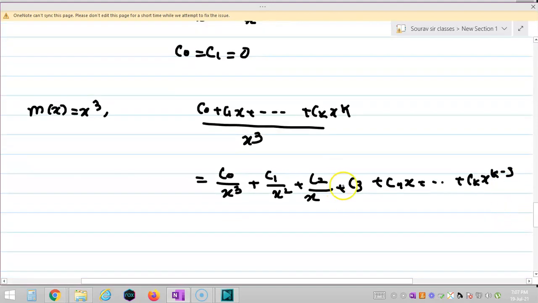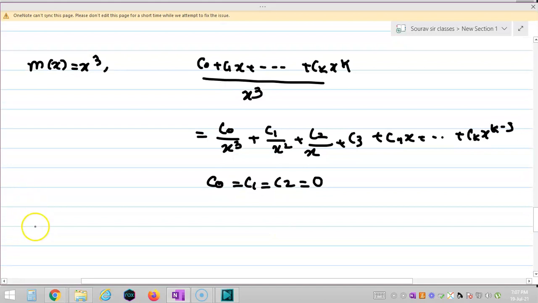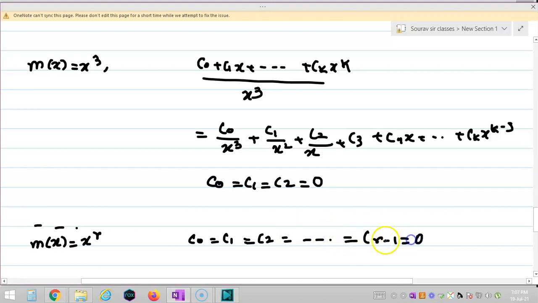So now it will be divisible by x cube if and only if c0, c1 and c2 are all 0. So when m(x) is equal to x cube, then c0, c1, c2 are 0. In such a way, when m(x) is equal to x to the power r, we can say c0 is equal to c1 is equal to c2 is equal to c(r minus 1) is all 0, right?